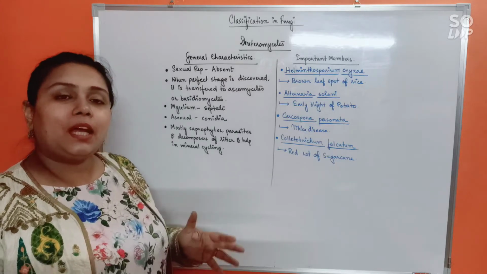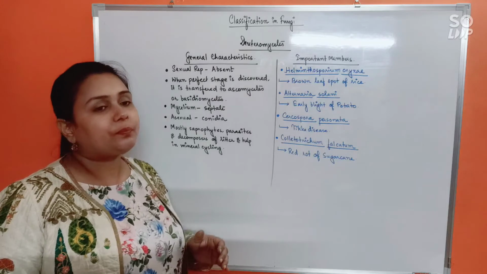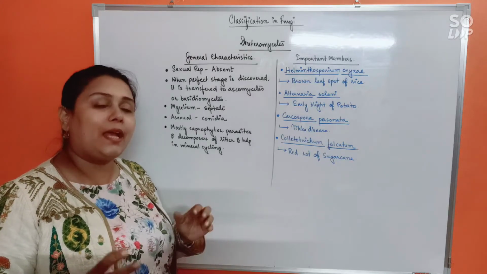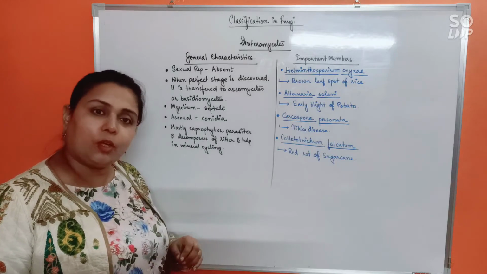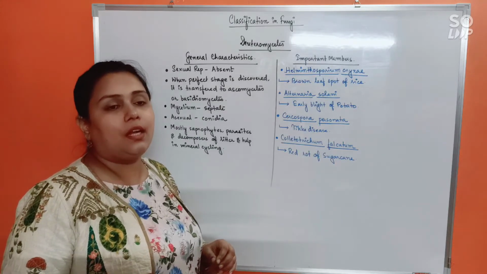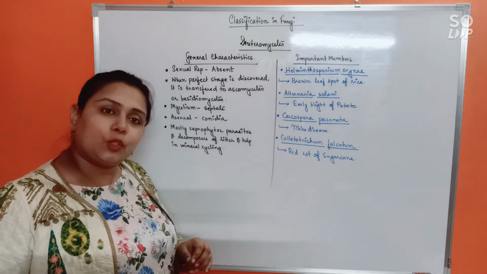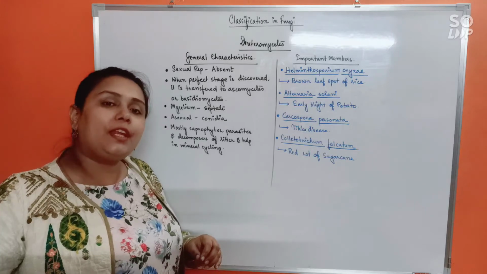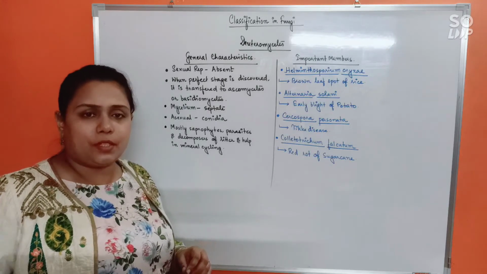Sometimes what happens is, suppose a particular fungi has been placed in Deuteromycetes already, and another scientist discovers the sexual reproduction in that fungi and gives it a completely different name, and places it in Ascomycetes or Basidiomycetes.